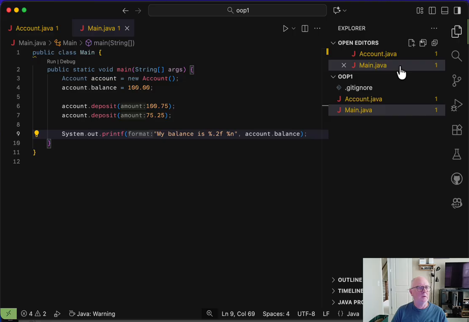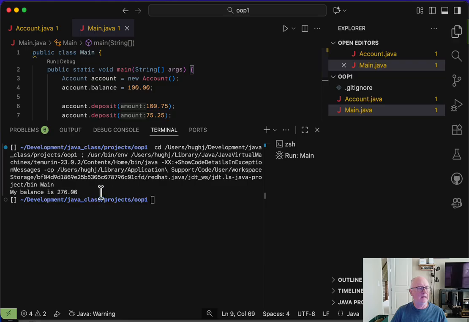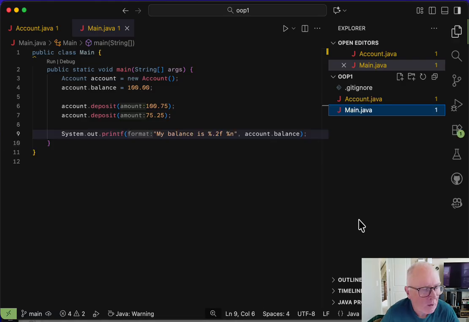There we go. Let's see if we can run this. See over here, you got the little run button. Let's do a little run, and look at that. It says, hey, my balance is 276. It's probably 276. One thing computers are good at, it's math. Well, congratulations. You've already used object-oriented programming to build your first little program. Why? Well, because that's what Java does. That's how Java is put together.